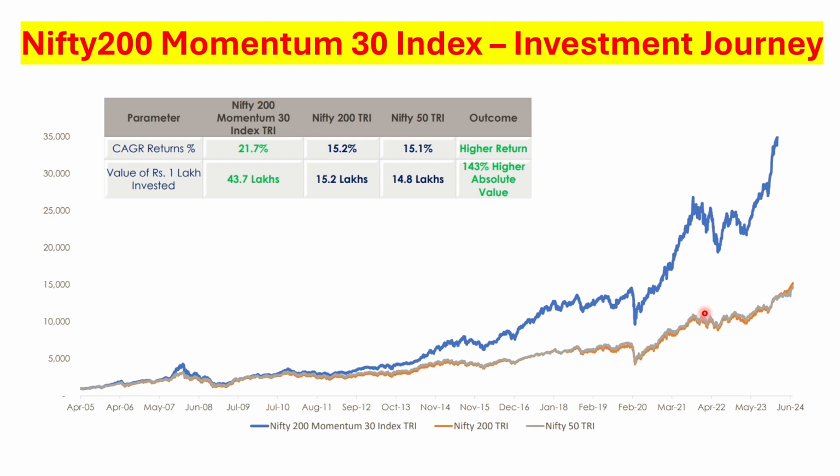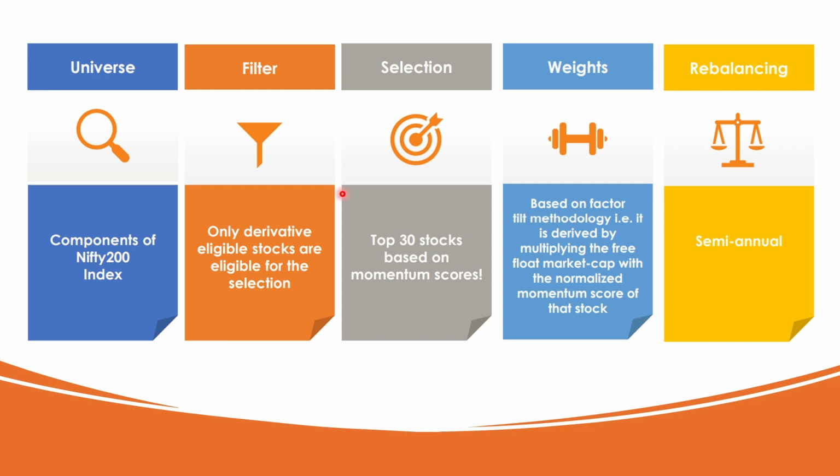So let's get deep into this as to how this ETF is derived and how the stocks are selected based on the momentum factor. The universe they consider is the Nifty 200 index. Of that, they consider stocks that are eligible for derivatives, and from that they select 30 stocks. Now the 30 stocks are selected based on the momentum score that is generated, and the rebalancing is done semi-annually, so twice a year.